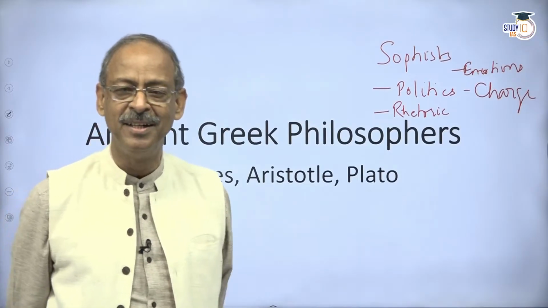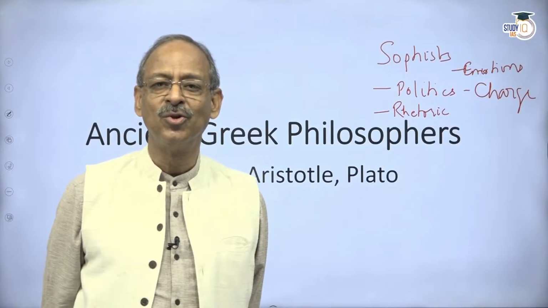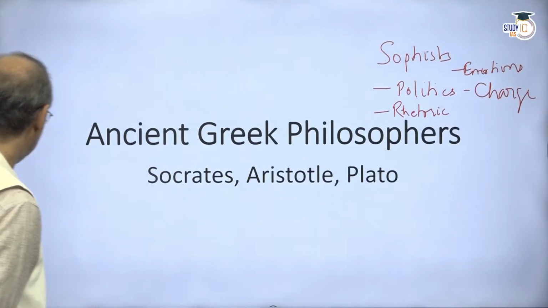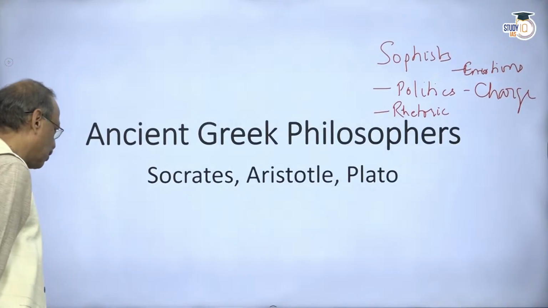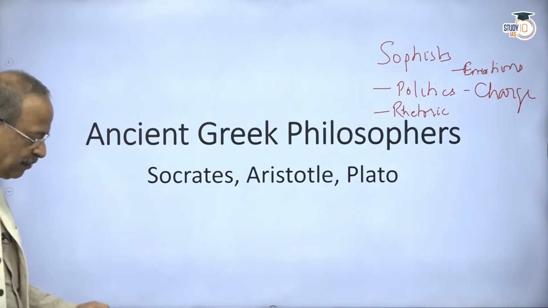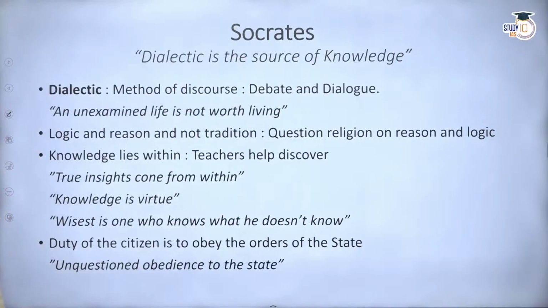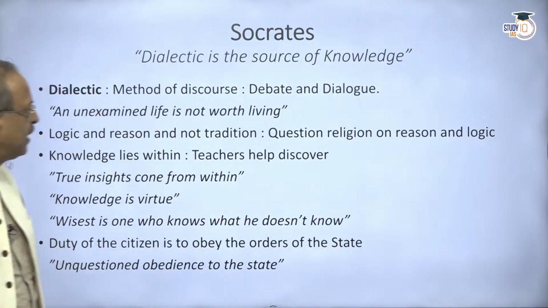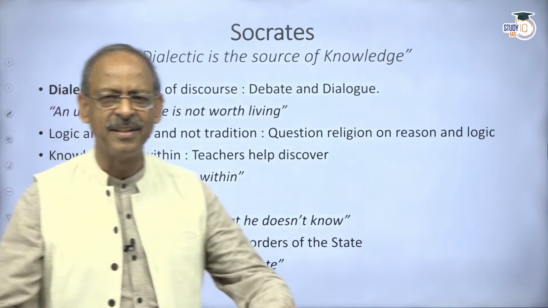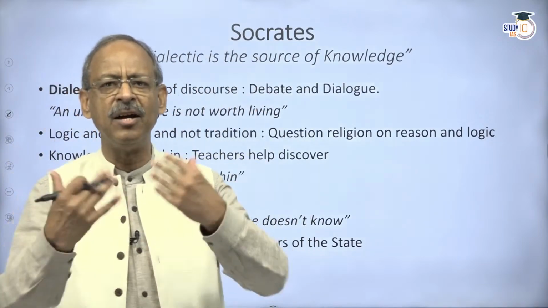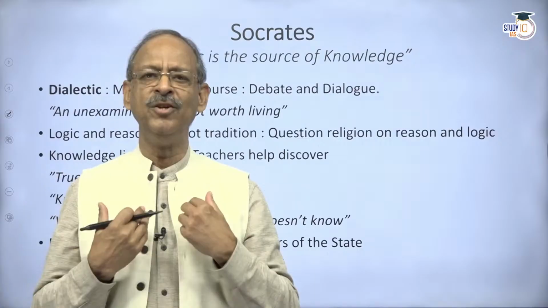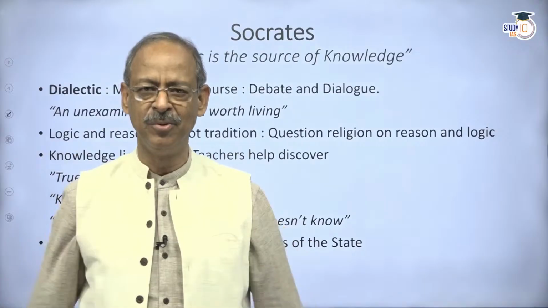We have a slide here. We will try and explain how Socrates was different from these sophists. Okay, so let's look at Socrates first. Now, right in the heading here, I have mentioned dialectic is the source of knowledge. What is dialectic? Dialectic comes from dialogue. So it's not that I know everything and I'll explain this to you and you listen and imbibe what I'm telling you. It's not that.